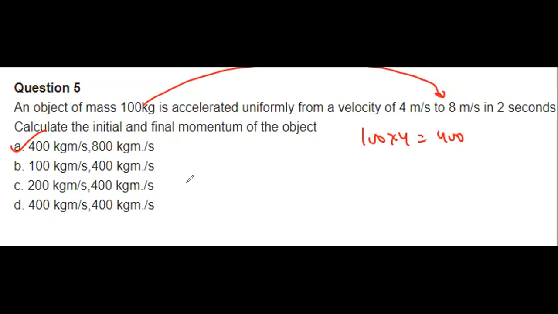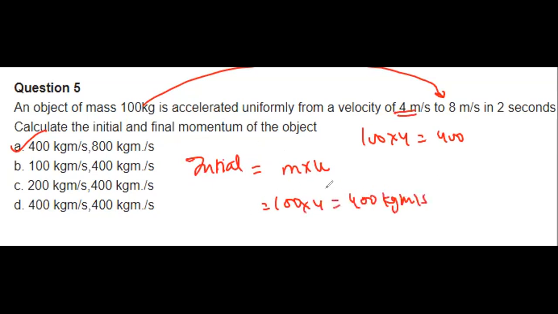Sir, can you repeat it? Yes, why not. If I'm talking about the initial momentum, it simply means mass into initial velocity. Here mass is given as 100 and the initial velocity is 4, so that would be 400 kilogram meter per second. You know very well that meter per second is the unit for velocity, and here the second comes from the time. So this momentum is totally independent of the time. How much time it is taking, it is totally independent.